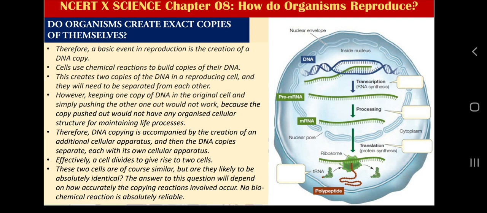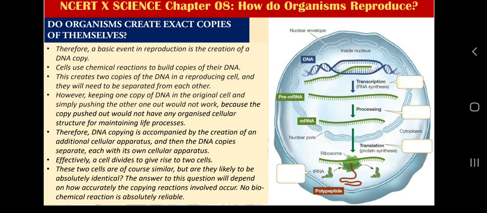So I hope I am clear here that every function in living organisms in terms of increasing, whether height, growth, or reproduction, we are seeing the effect of cell multiplication or cell division. So before multiplying any cell, we need to multiply the DNA.